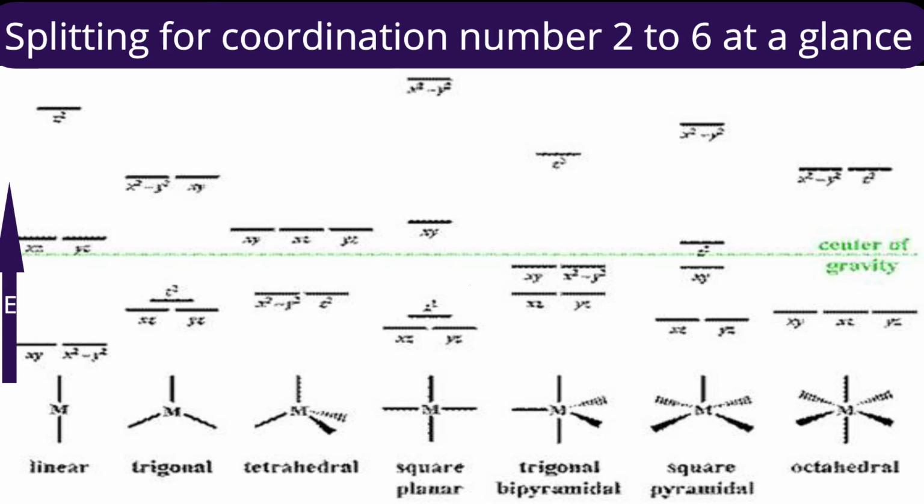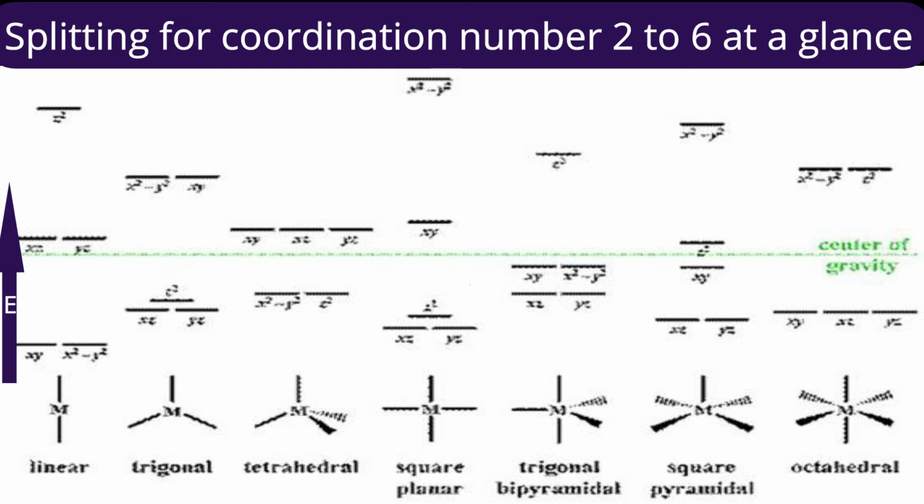In case of tetrahedral, no orbital directly points towards the ligand, but among the two sets, axial and non-axial, the non-axial set experiences a little more repulsion. Therefore the energy of that set, three orbitals xy, xz and yz, is higher than the axial orbitals x square minus y square and z square. The energy gap is poor because of poor disparity in interaction.